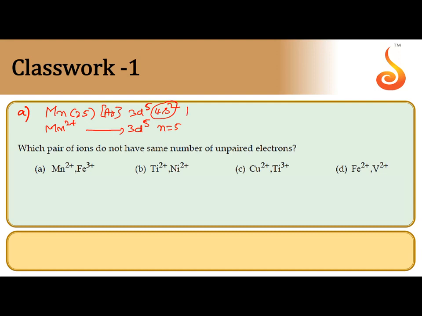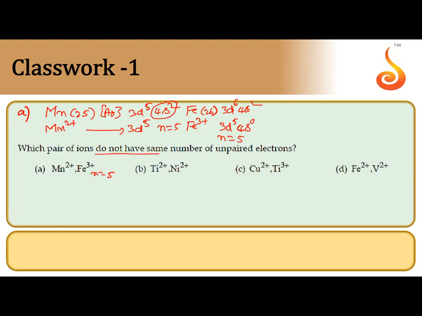Its pair Fe3 plus, iron 26 atomic number, electronic configuration after argon 3d6 4s2. For Fe3 plus, 3d5 4s0. So number of unpaired electrons 5. Both Mn2 plus and Fe3 plus are having same number of unpaired electrons, n is equal to 5. So this is not correct answer.